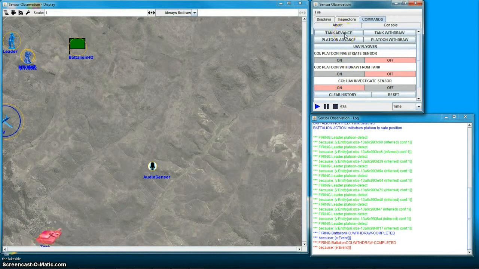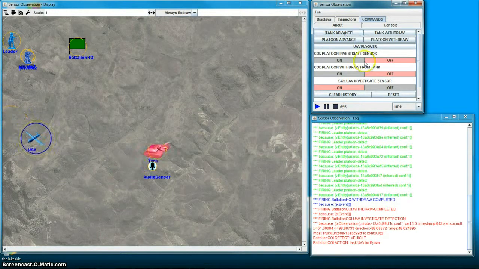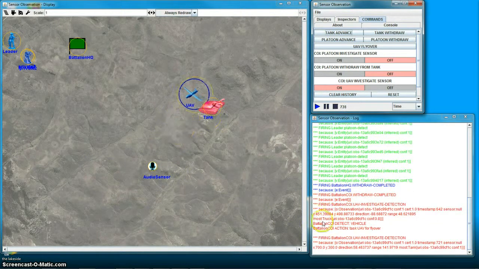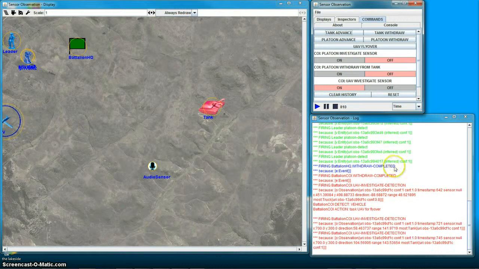When we advance the tank, we will see the audio sensor fire an appropriate detection event. That will trigger off a COI saying detect the vehicle and send out a UAV flyover. The flyover will pick up the tank and indicate that it's actually detected a tank specifically in this case, which would have triggered off an appropriate action.